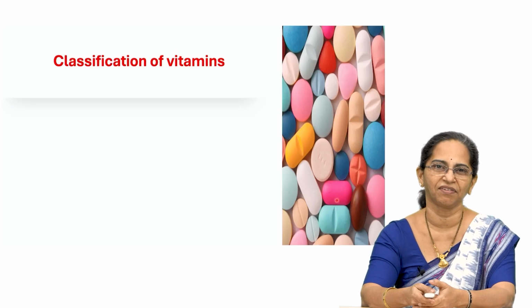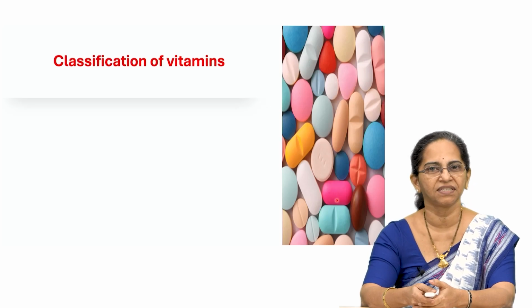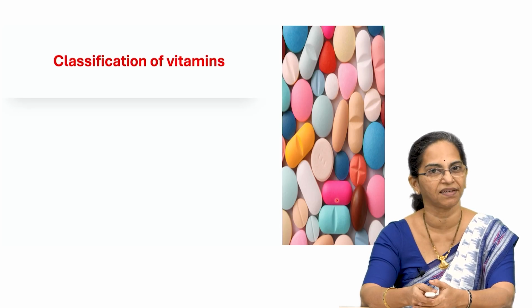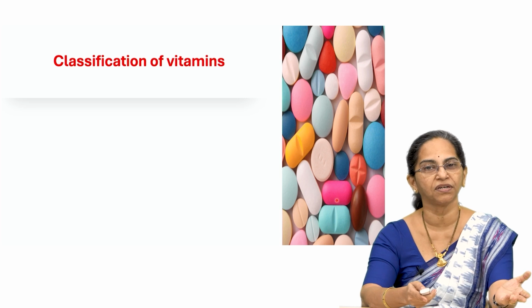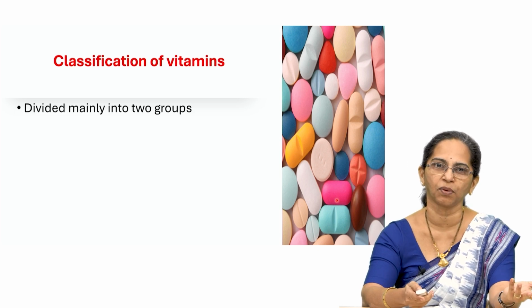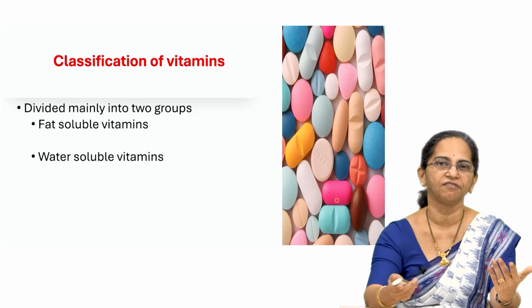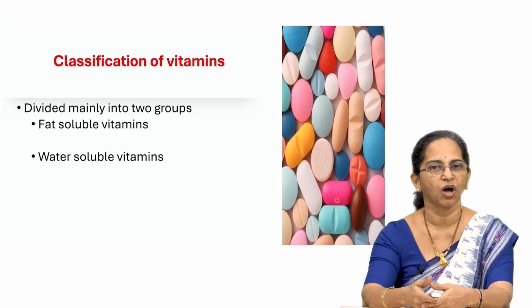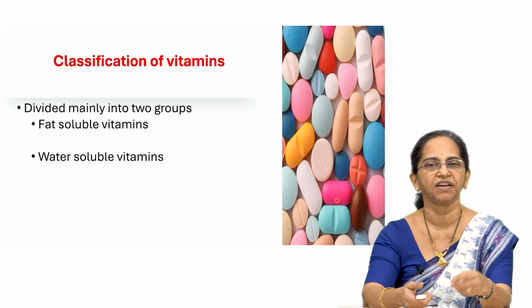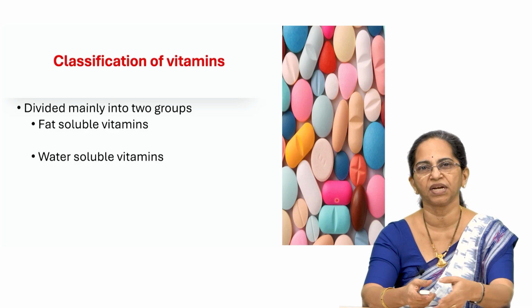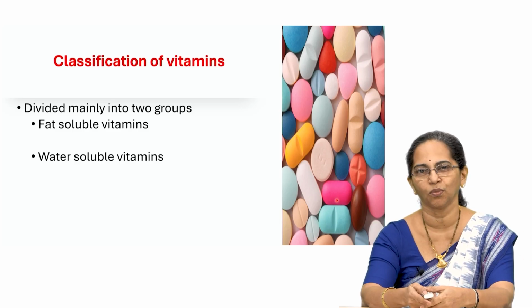So, let us classify vitamins. The vitamins are micronutrients, they are essential and they can be put into two groups based on their solubility. If it is soluble in water, you will call it water soluble vitamins, and if it is soluble in fats, you will call it fat soluble vitamins. So, how many groups of vitamins do we have? We have two groups of vitamins, and that is water soluble vitamins and fat soluble vitamins.